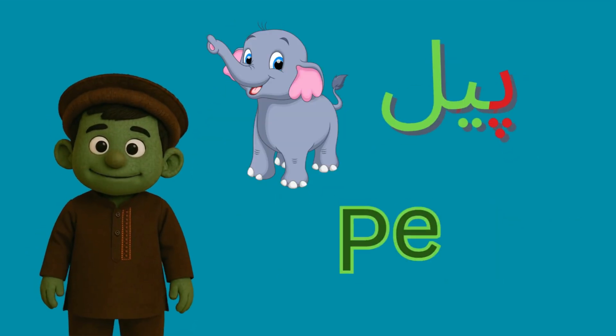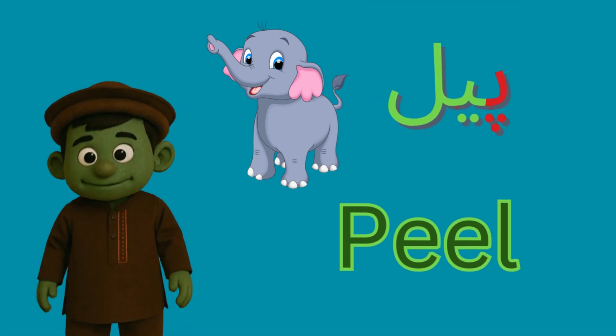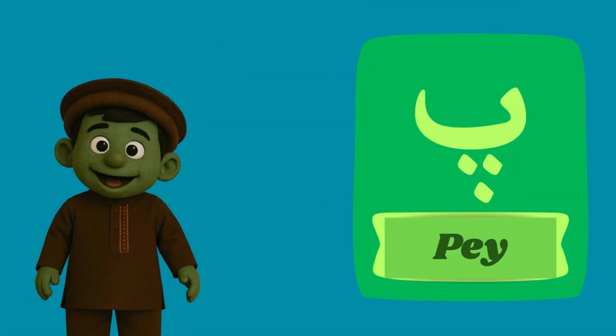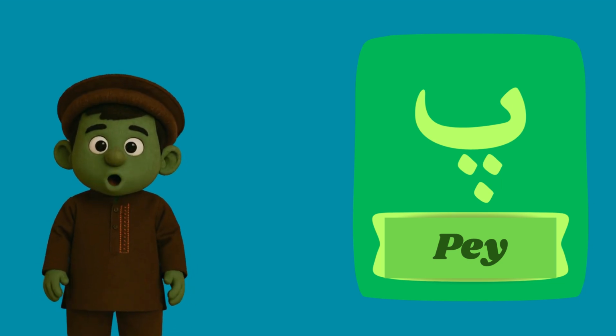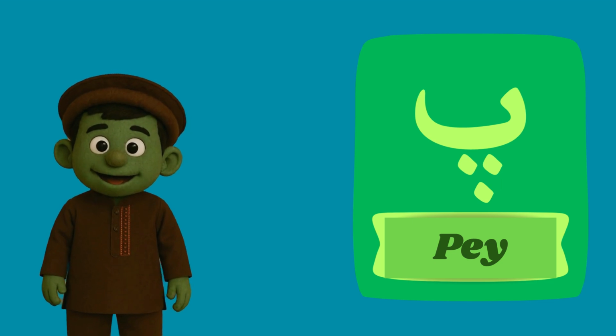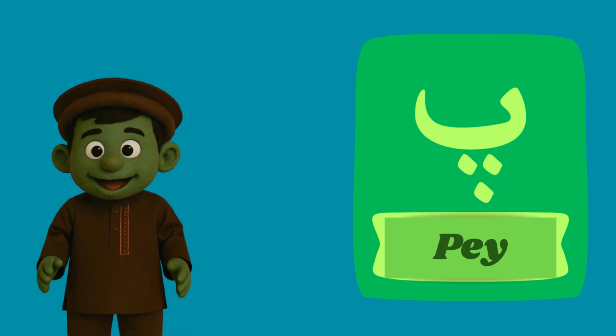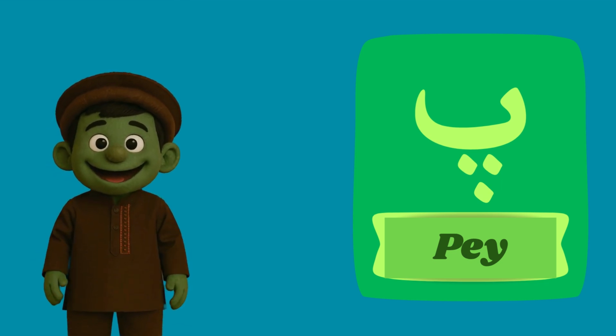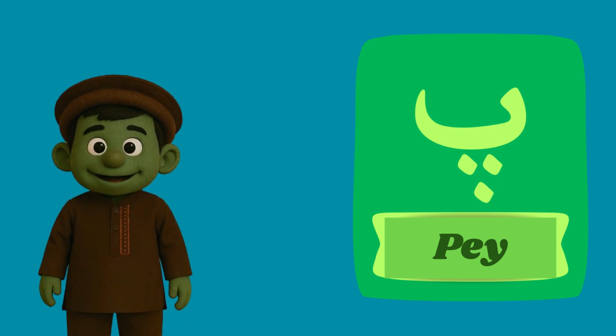What word starts with pay? Peshoo, peel, prun, plug, pyaz. They all start with pay. Pay, pay, pra, pla, pay. Pay is a special letter.